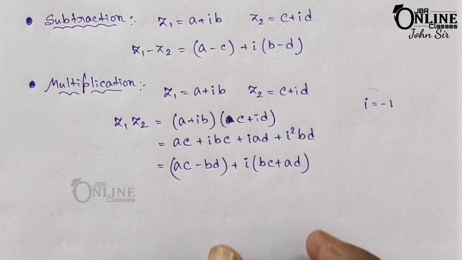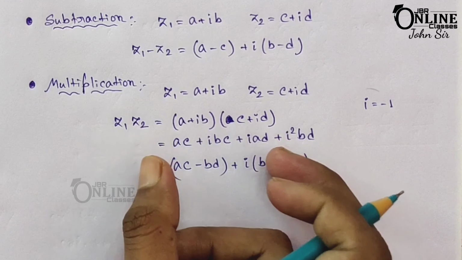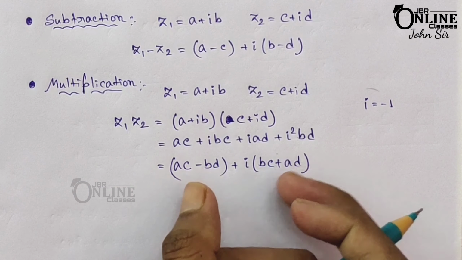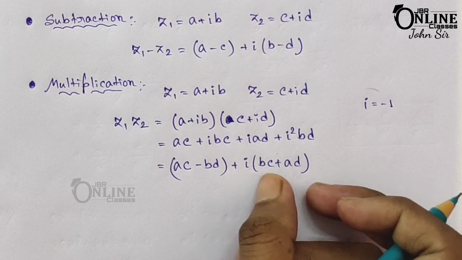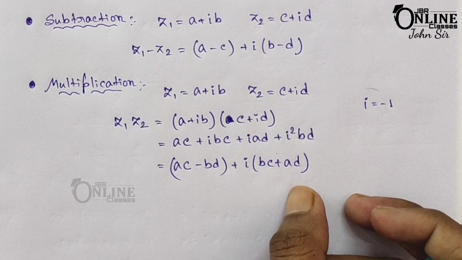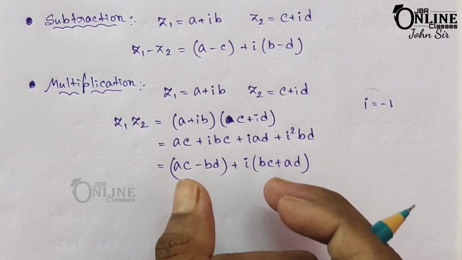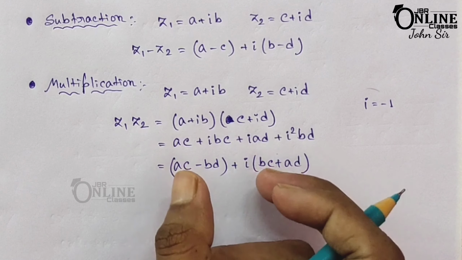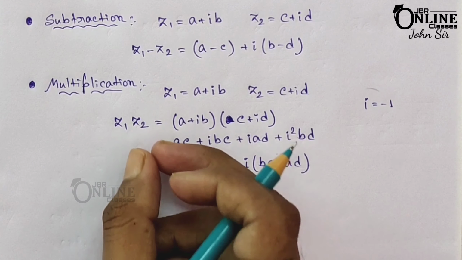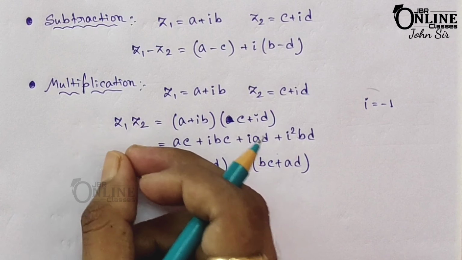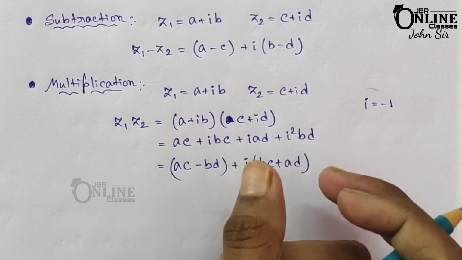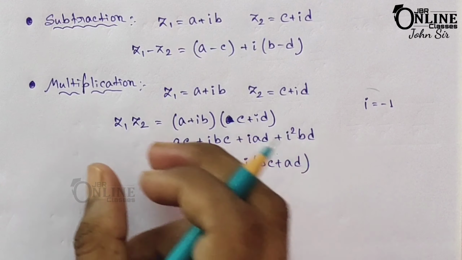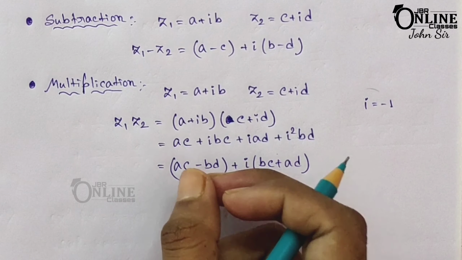So here is the formula of multiplication of two complex numbers: (ac minus bd) plus i into (bc plus ad). And note that multiplication is also commutative and associative. That means z1 into z2 equals z2 into z1, and also (z1 into z2) into z3 equals z1 into (z2 into z3).